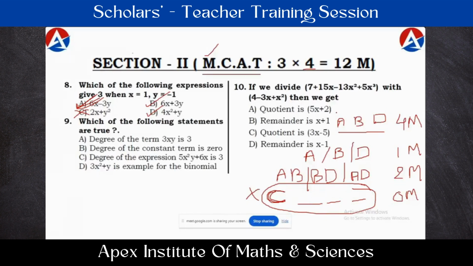Okay, I hope you got clarity on this second section, which we call the multi-correct answer type. If they answer all the correct options, full marks will be given. If they answer partially, for as many correct options as they bubble, that many marks will be given. If they bubble a wrong option also, even though they have some correct options, then the total answer is going to be considered wrong. They will be awarded 0 marks for that. That's about the second section, the multi-correct answer type.